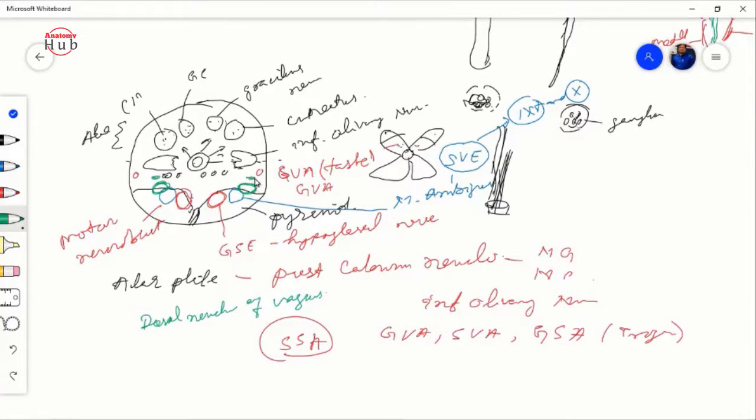The dorsal nucleus of vagus and the inferior salivatory nucleus are concerned with your glossopharyngeal nerve, the 9th cranial nerve, along with the 10th cranial nerve. The general visceral efferent is concerned with the 9th cranial nerve.